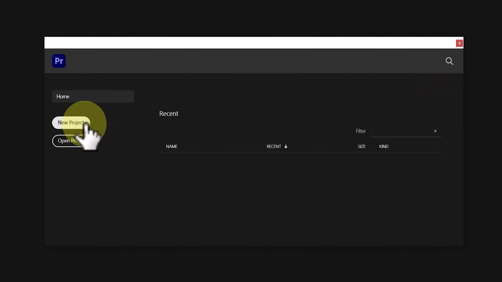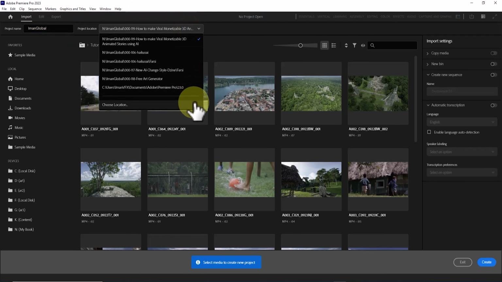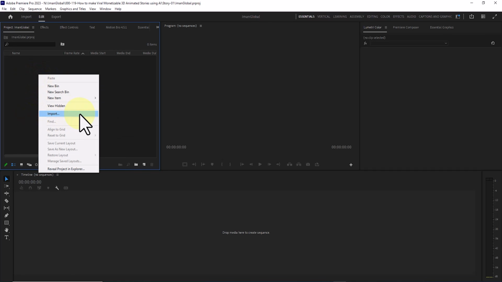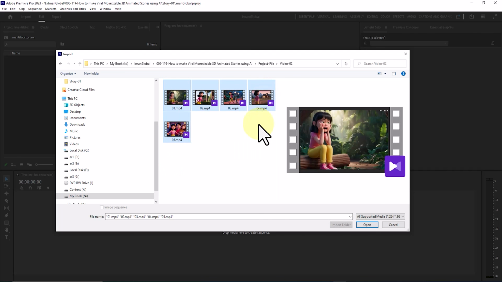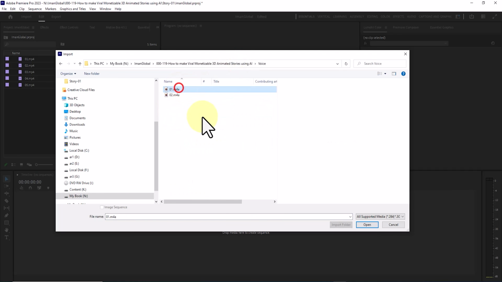In Adobe Premiere Pro, I create a new project. I name the project and set its saved location. Then I click Create to set up the new project. Right-click in the project panel and select Import to bring the animations into the panel. I repeat the same process to import the audio files.